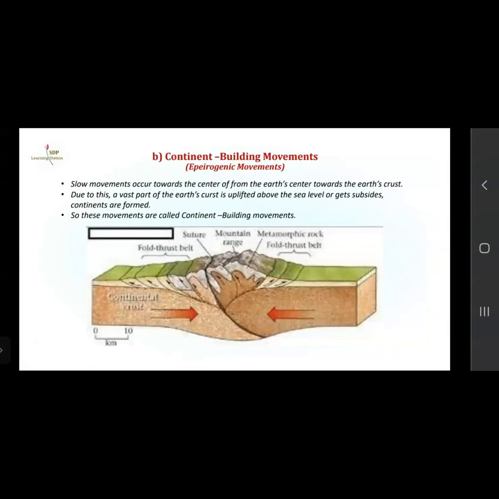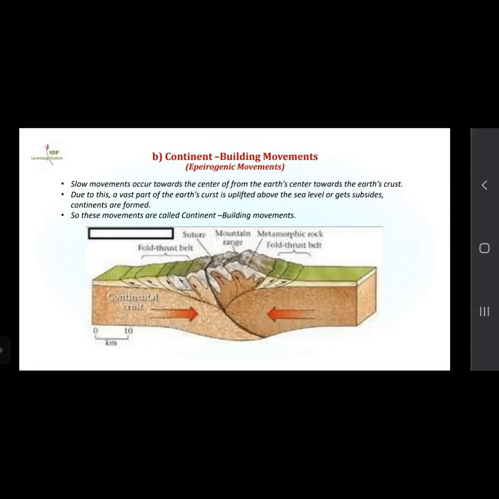Now the next part is continent building movements, or epeirogenic movements. Slow movements occur from the Earth's center towards the Earth's crust.